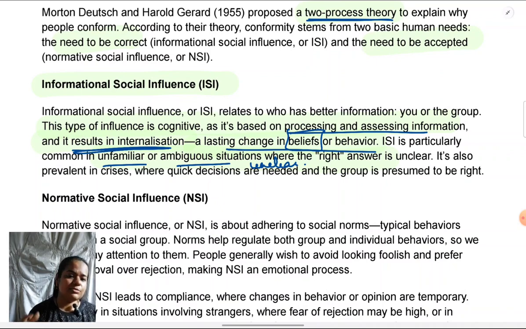In that case, you would definitely look at what most other students are doing or ask them what is to be done, and then you would do the same. So when there's a genuine lack of information, then ISI will become the reason for conformity. A genuine need for information is there in these situations. Also in a crisis, when quick decisions are needed, the group will be presumed to be correct.